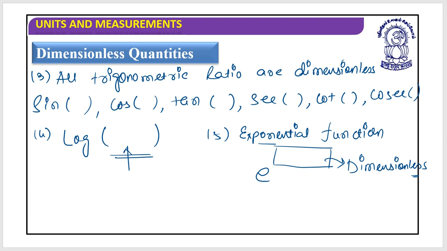Next, exponential function, whatever is written over this, e to the power something, is dimensionless. Okay, so we understand what the dimensionless quantities are and which they are. Now let's mix this concept with the principle of homogeneity. Let's work on it.